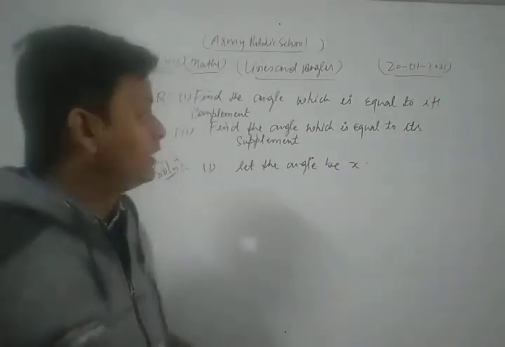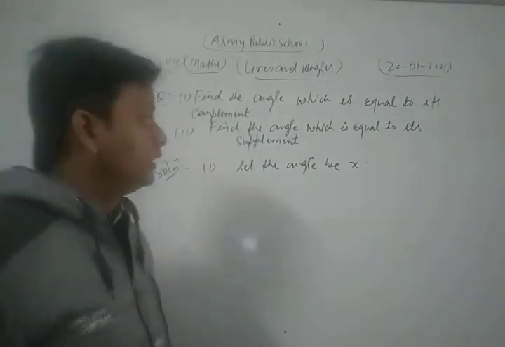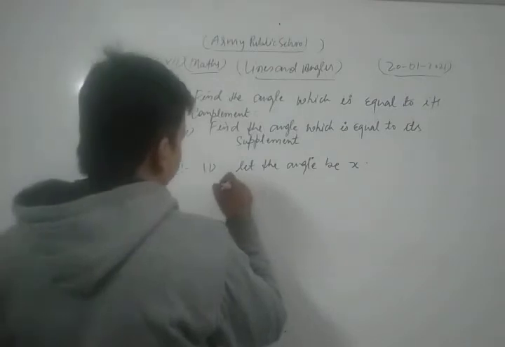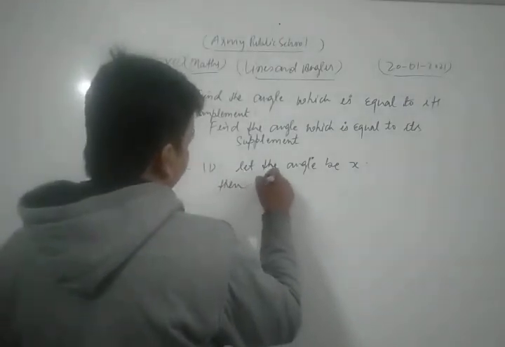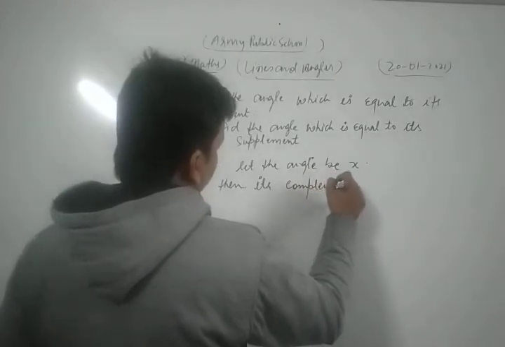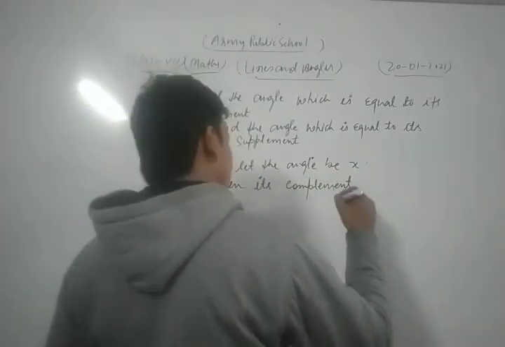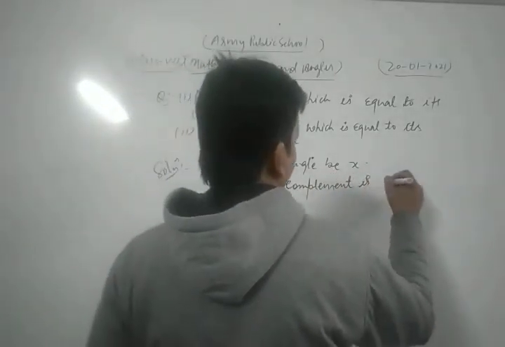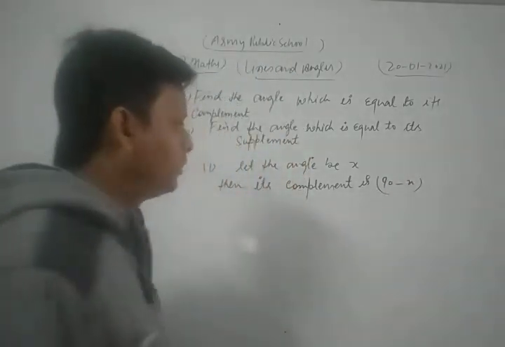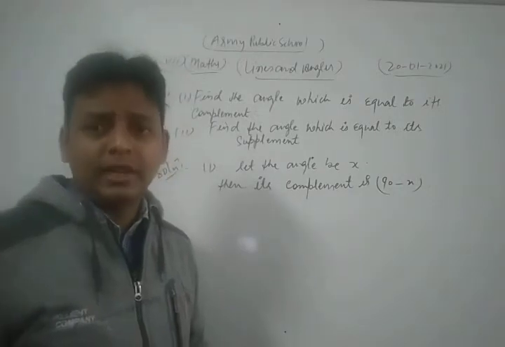Now what do I do? This is the concept of complement. First of all we write its complement. Then its complement will be 90 minus x.